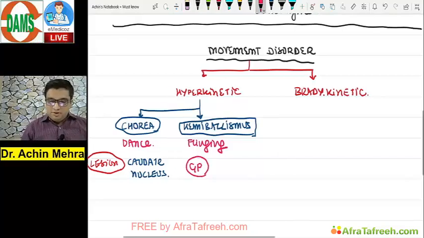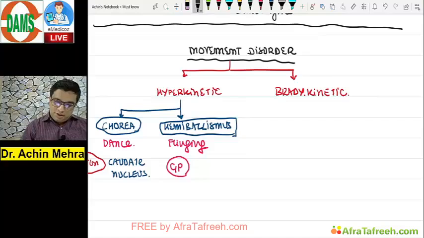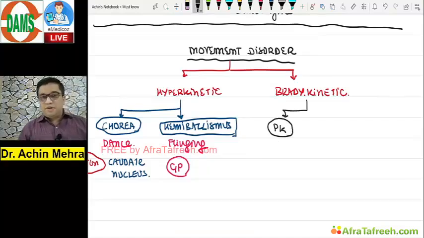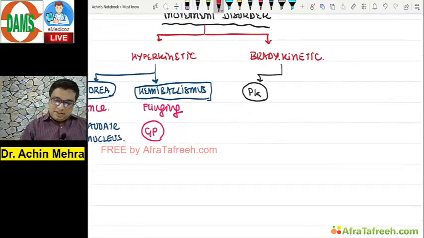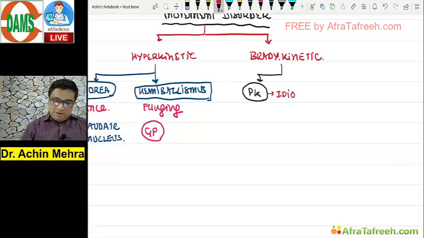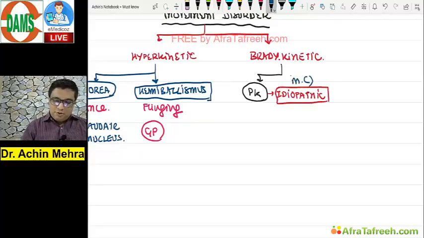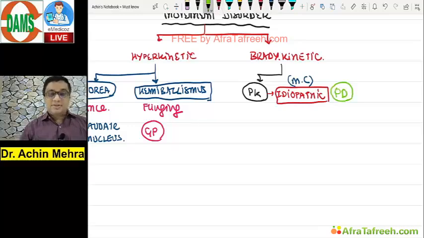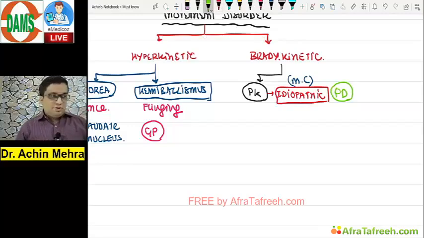Bradykinetic movement disorder, one of the very famous movement disorder that I know is your Parkinsonism. Right? Parkinsonism or the Parkinson disease, yes. It can be idiopathic, most common type, must know topic. Parkinsonism, must know thing, that the most common type of Parkinsonism that we know is the idiopathic type. And of course, that's also known to me by the name Parkinson disease, right?